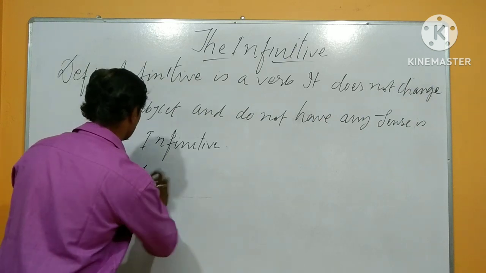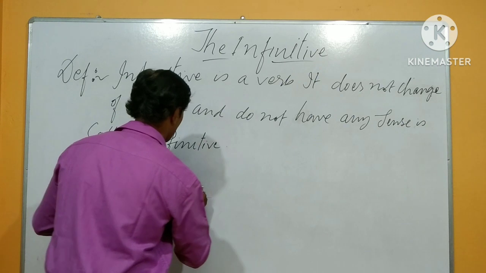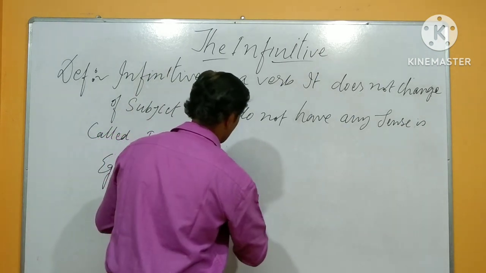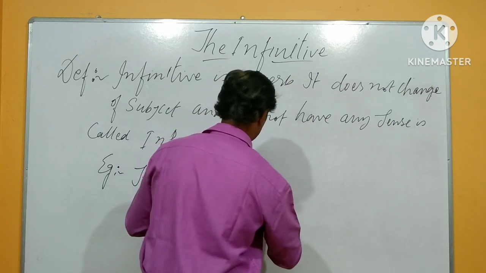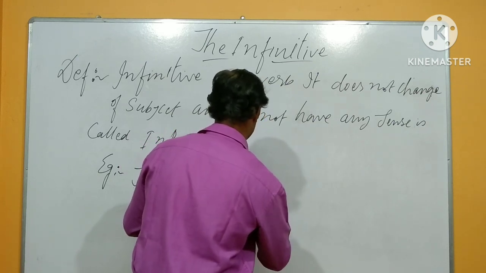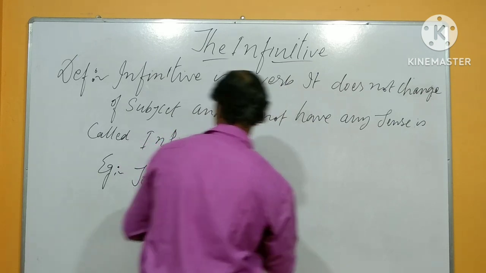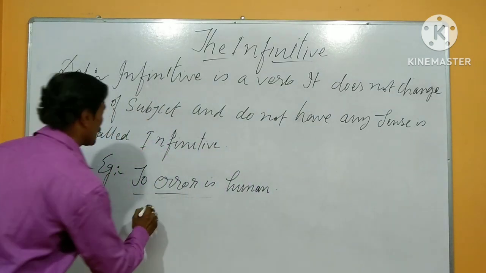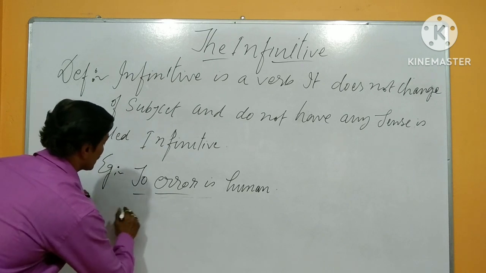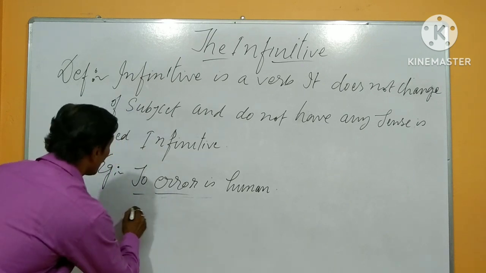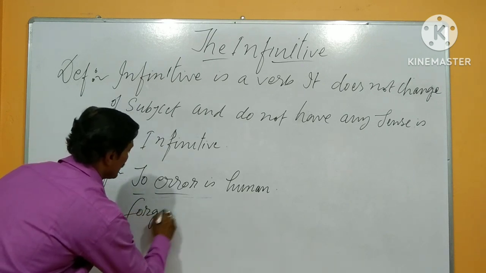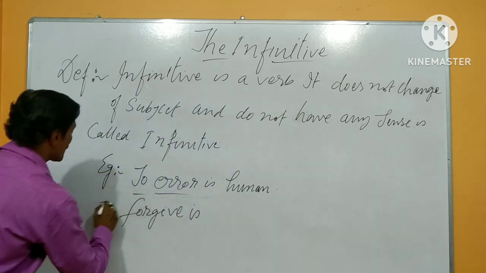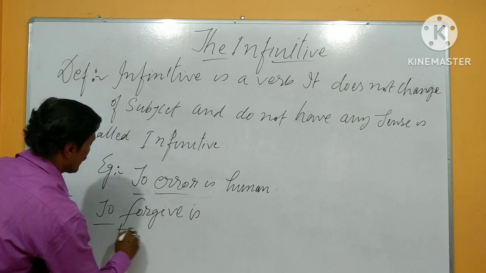To err is human. To err is a human error, a mistake. Second one, to forgive. Forgive means to forgive.